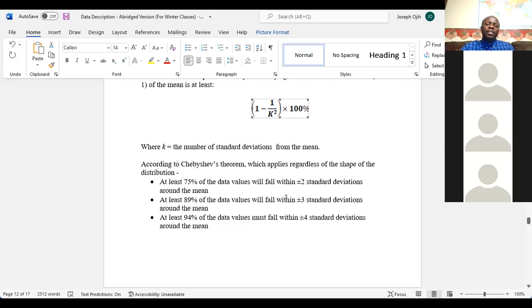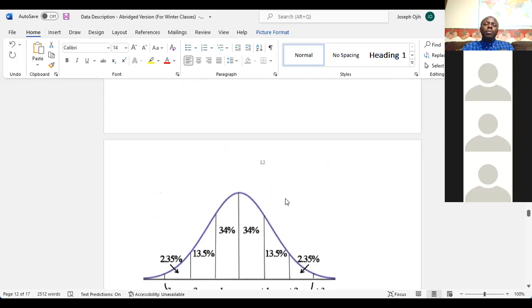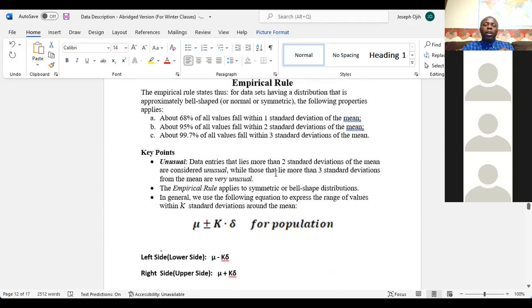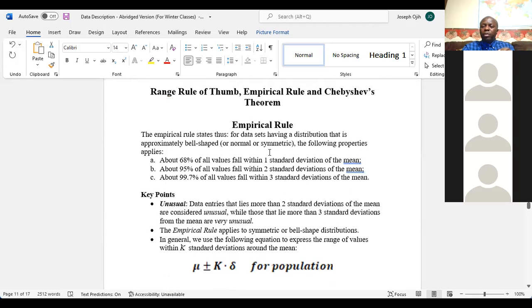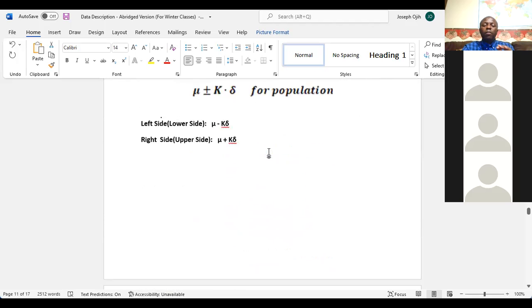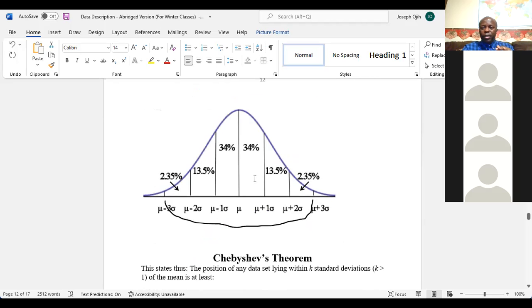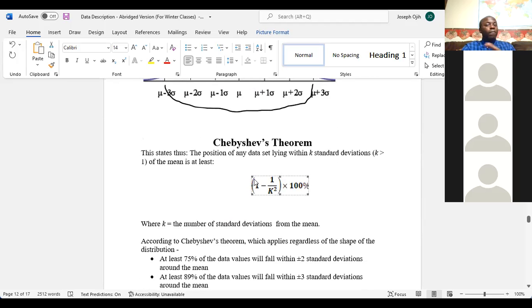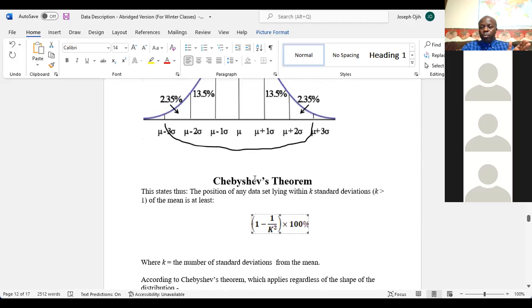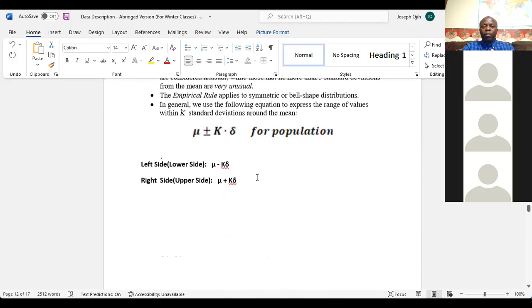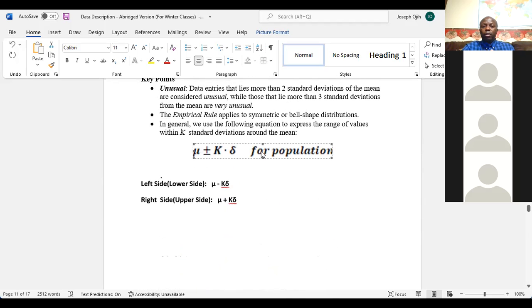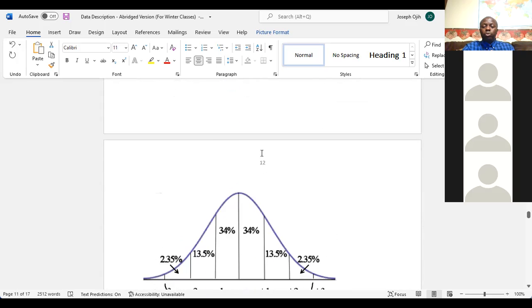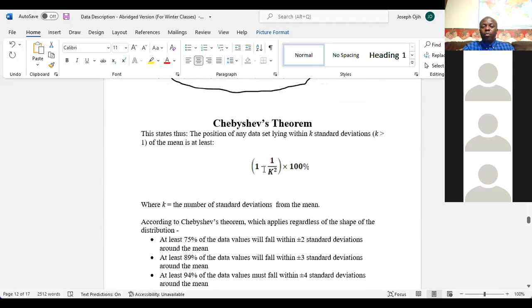So the difference is that the empirical rule can only be used for a normal or symmetric distribution, but Chebyshev can be used for any kind of distribution. Both of them use this formula as well, and they are always interested in the number of standard deviations and the percentage.